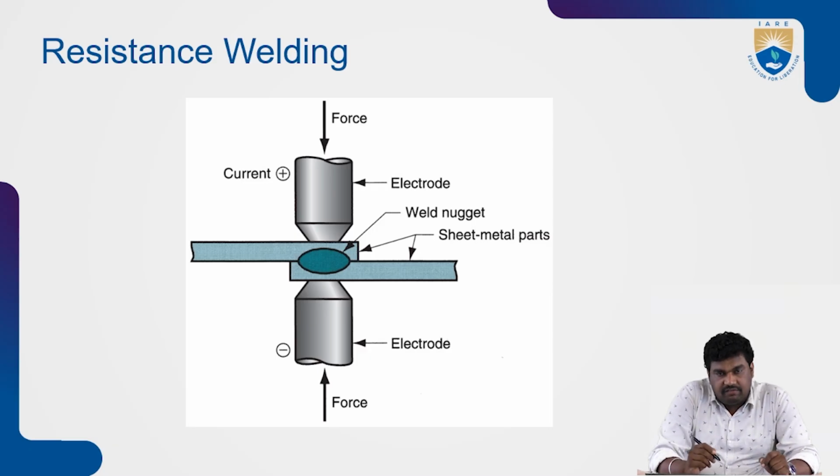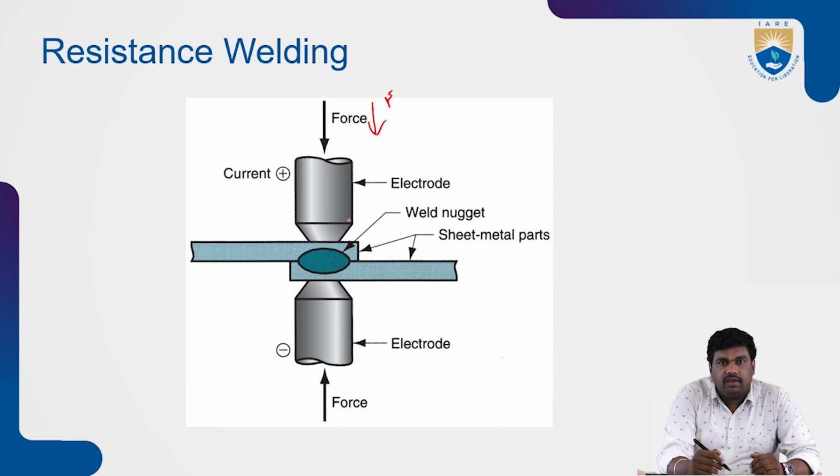In spot welding, exactly the part and area we need to join is where the welding is done. For example, it is mainly used for lap joints of two metals, where the lap joint happens in that area. Especially in automobiles, this is used. In resistance welding, you can see here the two electrodes, and additionally one force is acting.